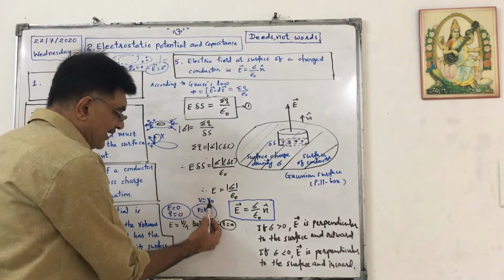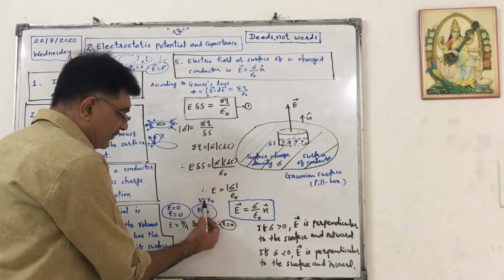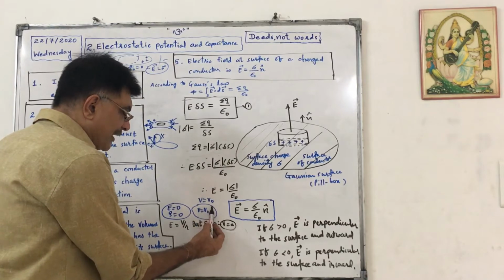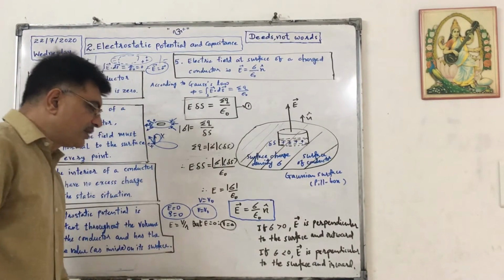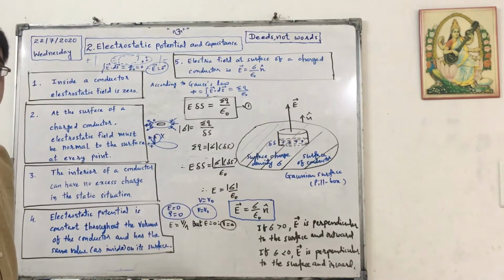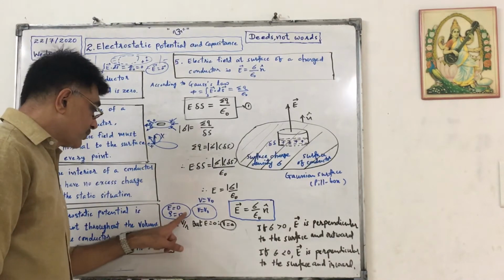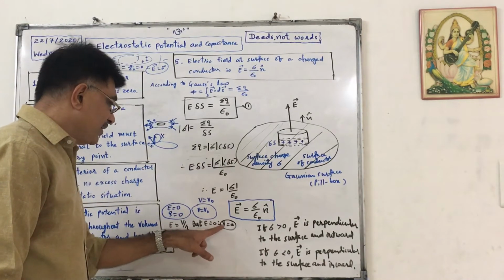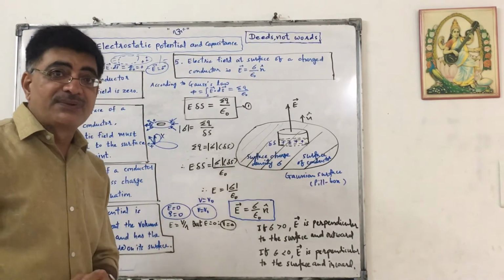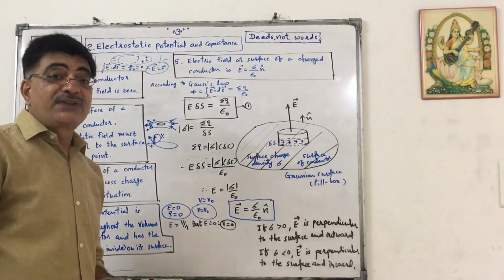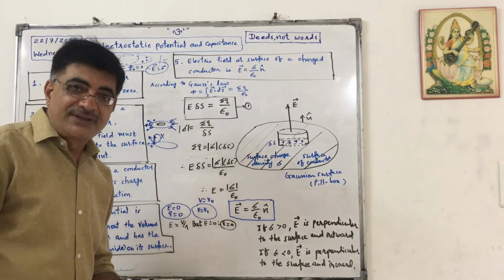Suppose electrostatic potential on the surface is V equals V0. At all the points inside the conductor it is also V equals V0. Why? Because we know that E equals V by R, but E is 0. So V is 0. V means potential difference. So potential difference is 0, so potential is equal at all the points.